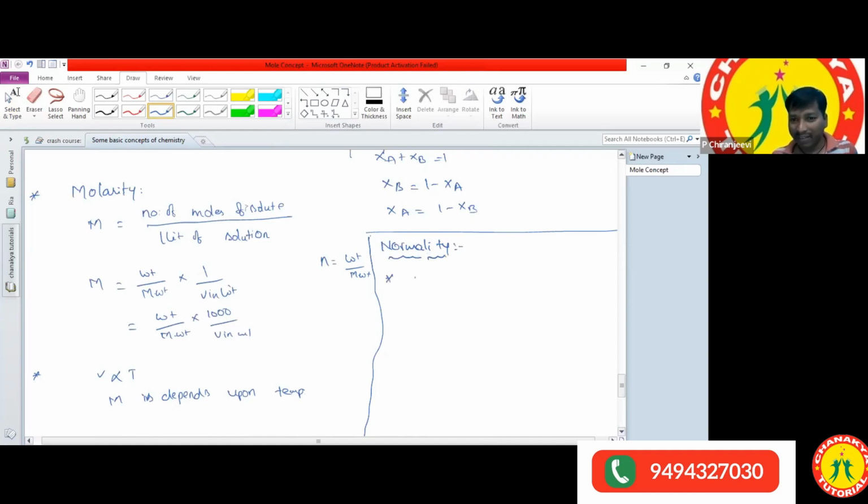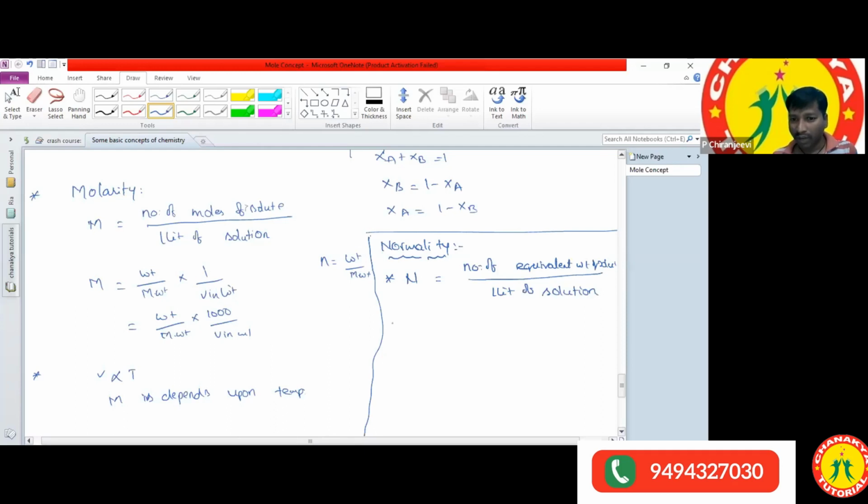Normality can be represented with capital N. Normality is defined as the number of equivalent weights of solute present in 1 liter of solution.